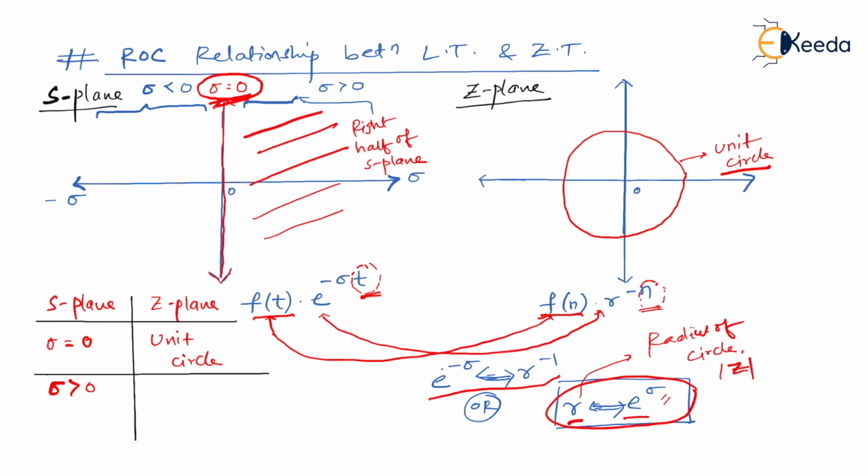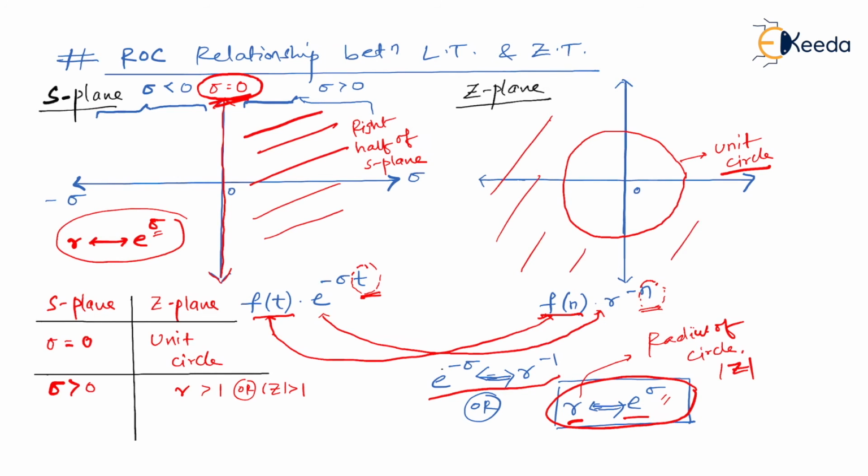Am I right? So for coherence purpose, we have stated that r is e to the power sigma. So whenever I say sigma greater than 0, if it is greater than 0, can I say that then it will be r greater than 1? What is meant by r? R is nothing but mod of z. Whenever I say mod of z greater than 1, it means I'm talking about the area which is outside the unit circle. So sigma greater than 0, what we called as right half of S plane, gets mapped to the area which is outside the unit circle.